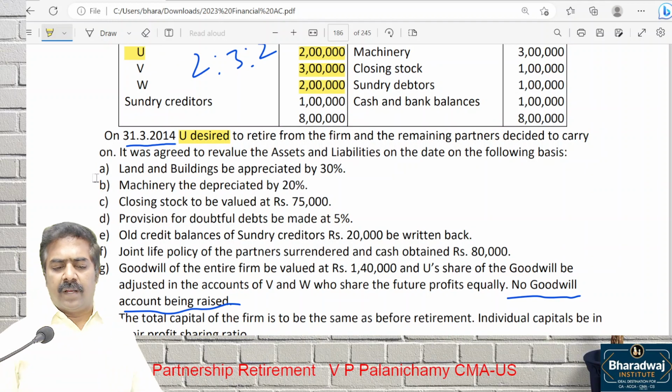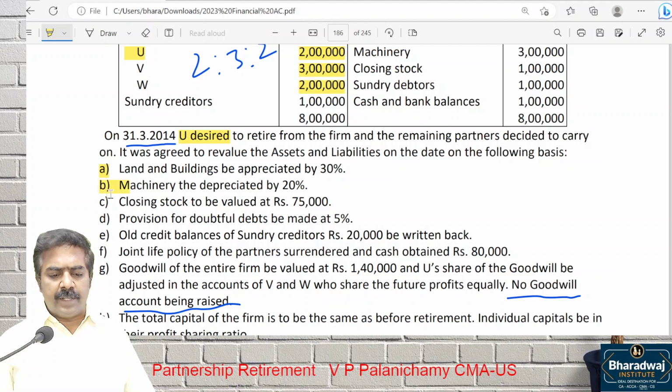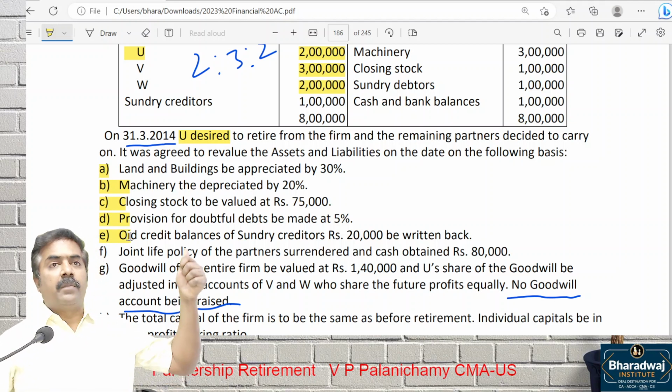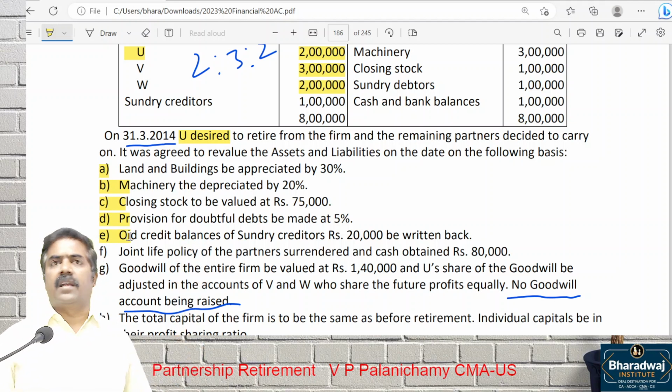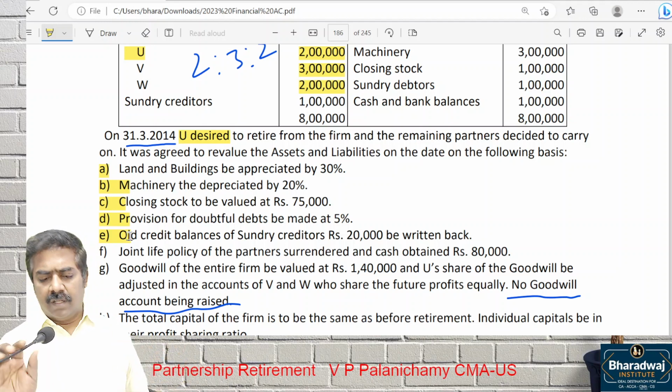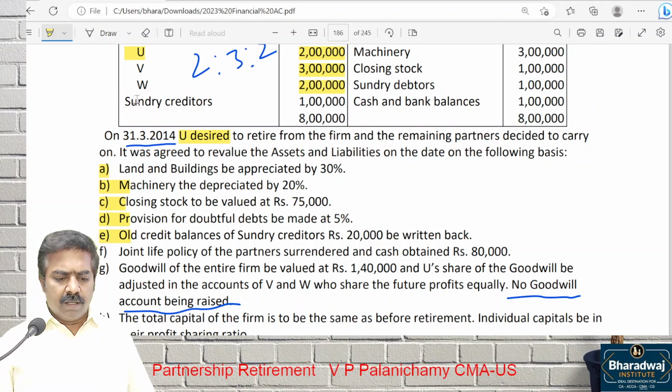Look at point number A. Land and building appreciated by 30%. Machinery depreciated by 30%. Closing stock value is given. Then closing provision for bad debts is given. Then old credit balances to be written back is given. Point number A, B, C, D, E. All these are connected to which account? Revaluation account. All these are connected with revaluation account.